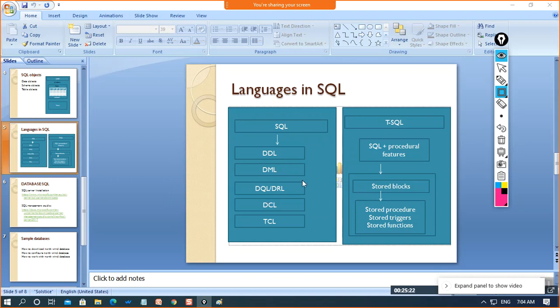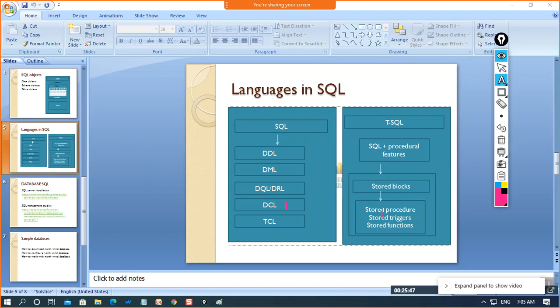And the next language is data query language, which is helpful for retrieving the data. We can retrieve anything, like if we want to retrieve the columns or any row, we can do that with the help of data query language. It is also known as data retrieval language.